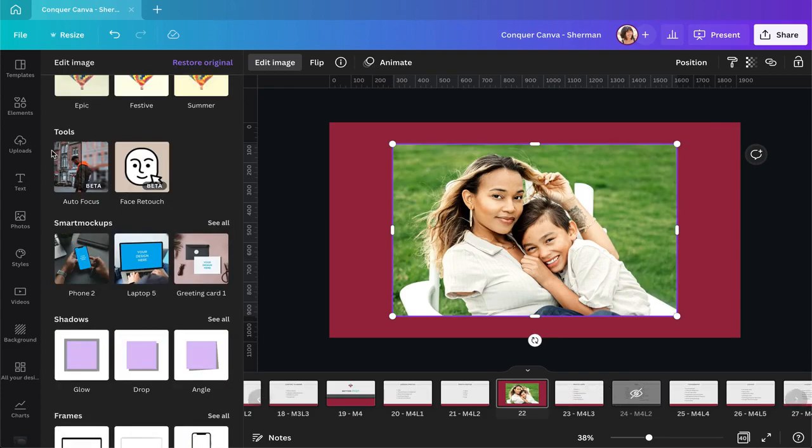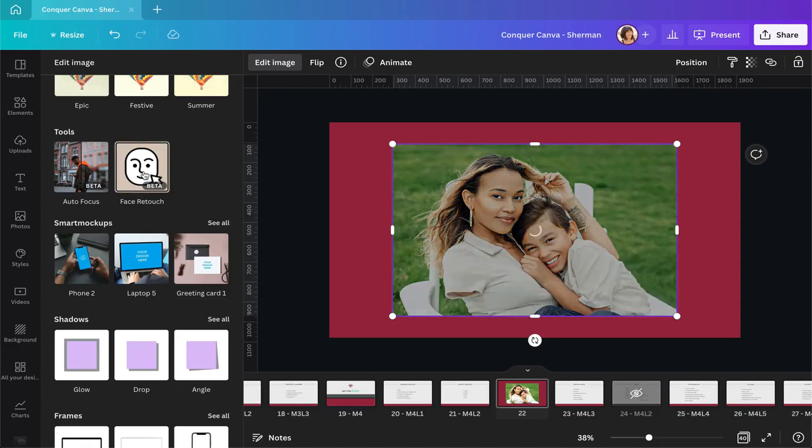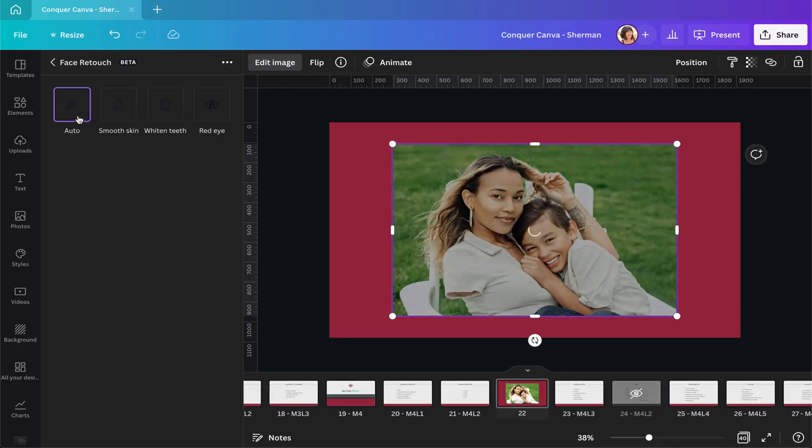Another one of those apps is the Face Retouch app right here. Now, if you're using professional photos, this probably won't help you very much either, but sometimes at events or, I don't know, sometimes we use photos just taken with our phone, and this Face Retouch app can help us improve those photos. So you select your image and you click on Face Retouch, and then you just get some options here.